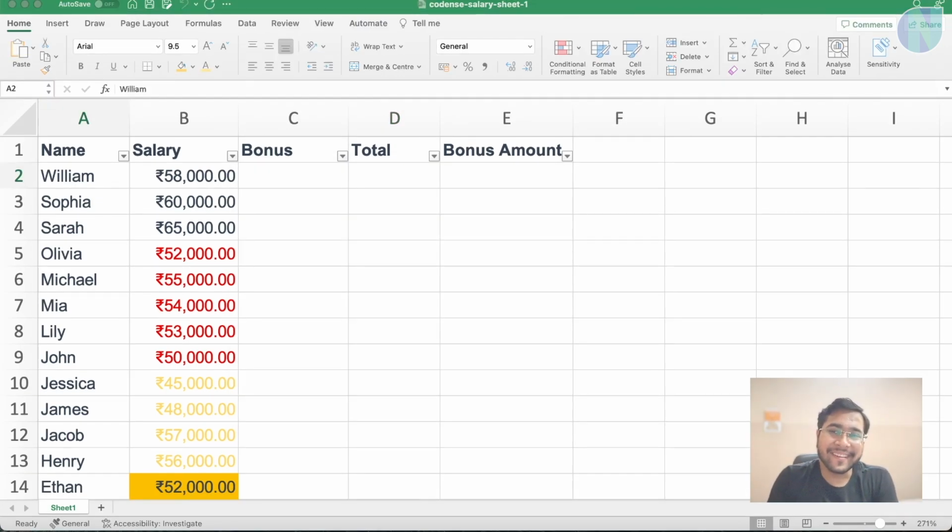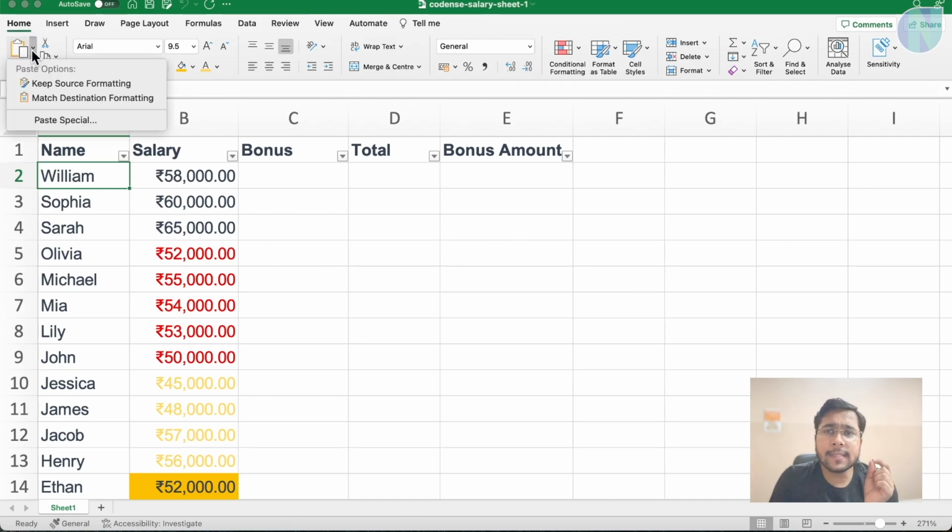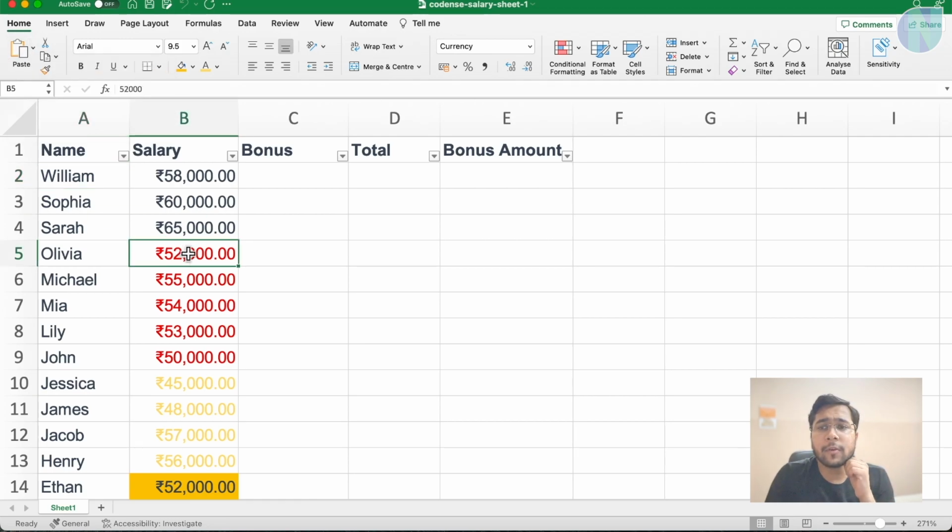Now, after filtering, we will see some of the options in the bottom ribbon. So here we can see we have many options. So I can show you some of these options one by one. Now in the home tab, you can see there is paste here, but also we can paste it in different options. For example, if I go here, I can copy it. I can copy it here, copy, and I can come here and paste.